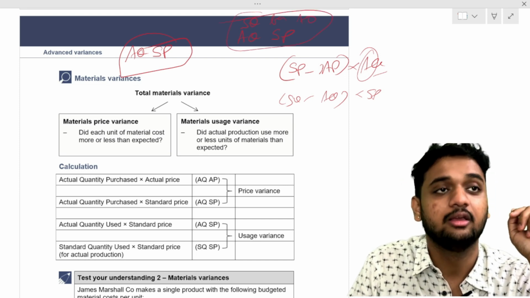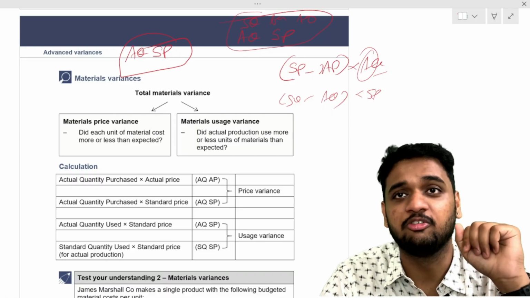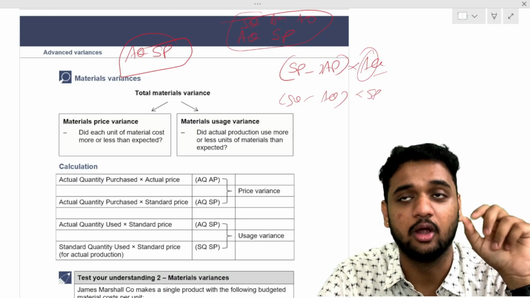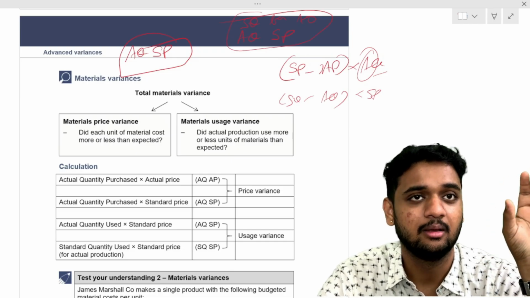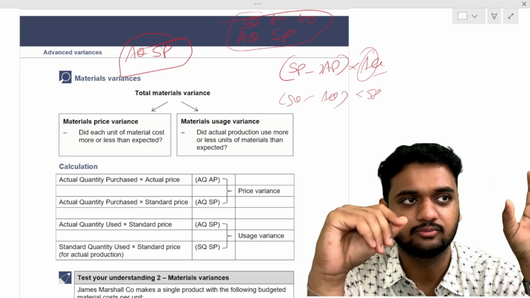What is the first mantra? Outside of quantity comes, what you have to take? Actual quantity. Outside of price comes, what you have to take? Standard price. What is your material price variance? Material price is compared to price. What to price?